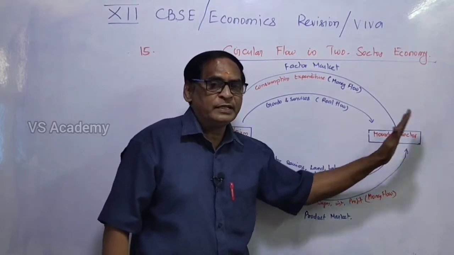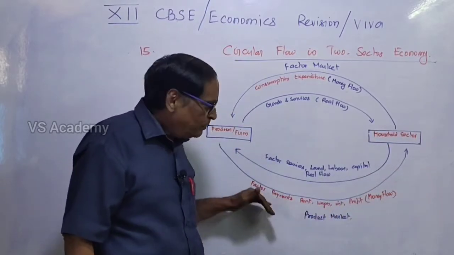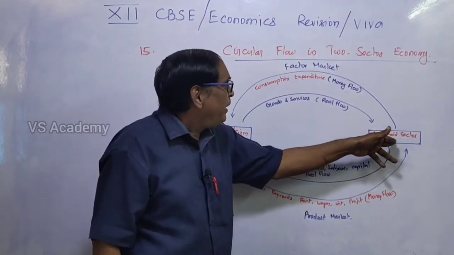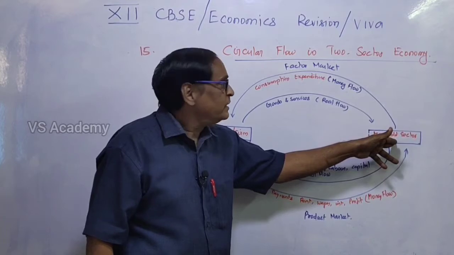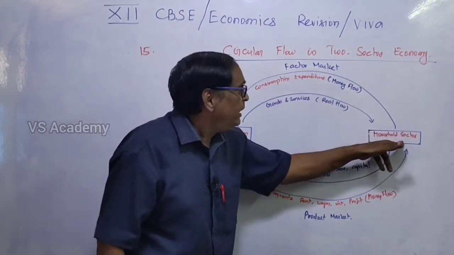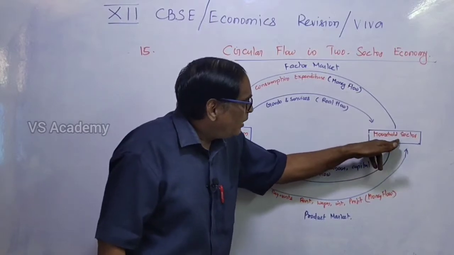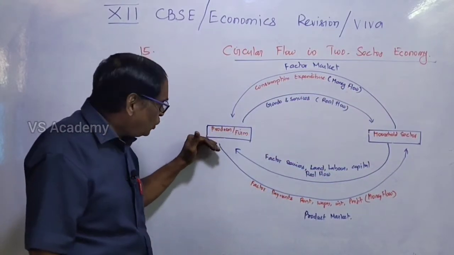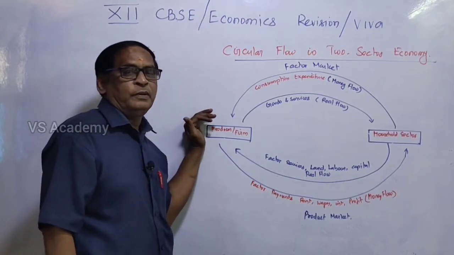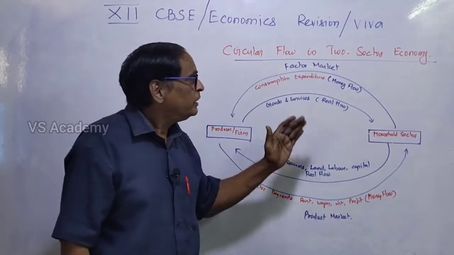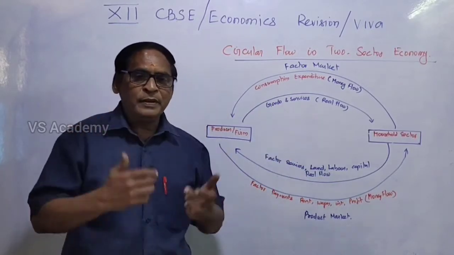As far as they are concerned, their income sources will only be in this field. So with this money, they are spending some money on consumption expenditure. That is called money flow. So they are spending in order to purchase the goods and services produced by the producer firm. So this is the circular flow in two sectors. It is a very important question, please remember.